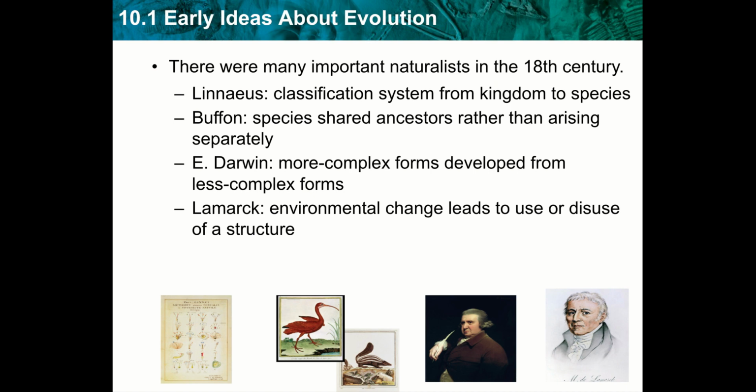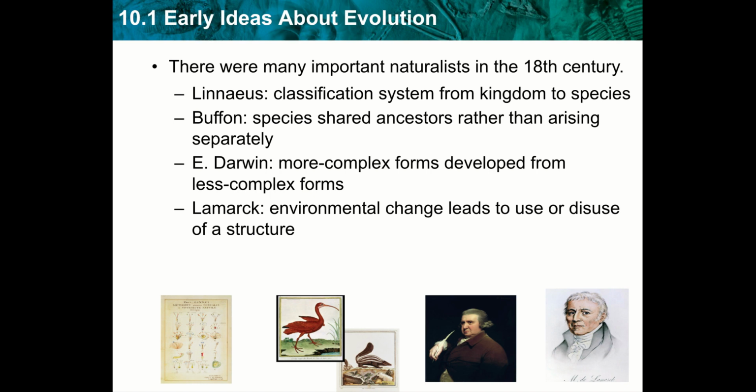So there were some important naturalists before Charles Darwin's time that kind of set the stage. So not necessarily something you're going to be tested on. It's not really a power standard, but it's good to know some of these people. Linnaeus, he worked up this classification system from kingdom to species. So he identified different organisms and put them into different groups.